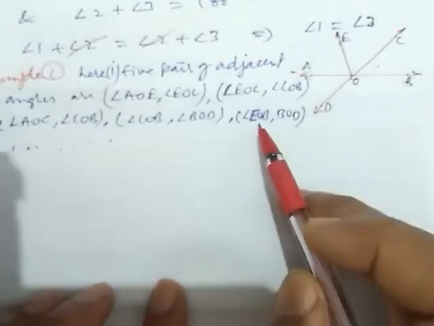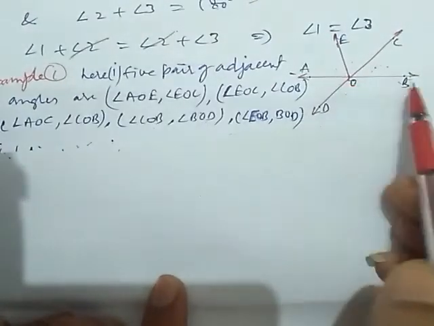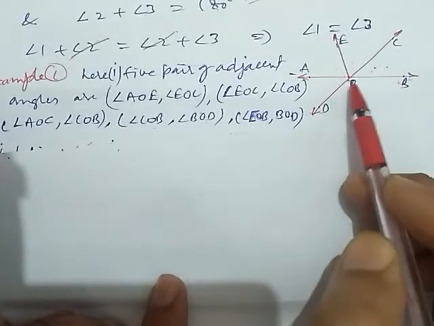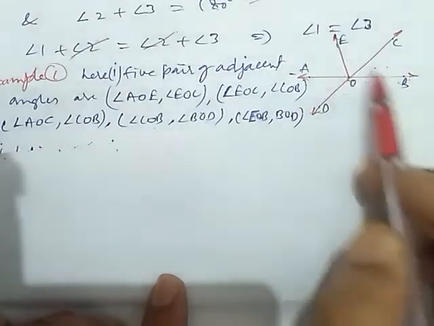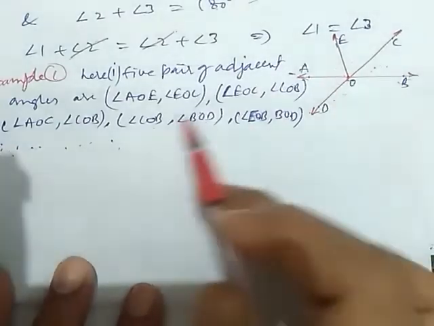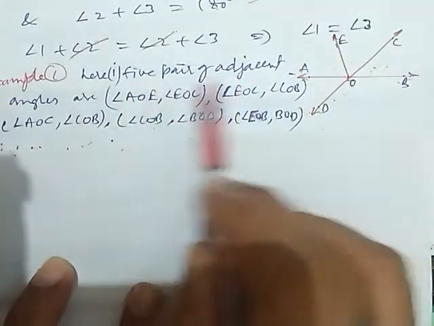Now we take angle EOB and BOD. EOB and BOD also have this common arm OB and this common vertex O. So they are a pair of adjacent angles. This way, they make 5 pairs of adjacent angles.